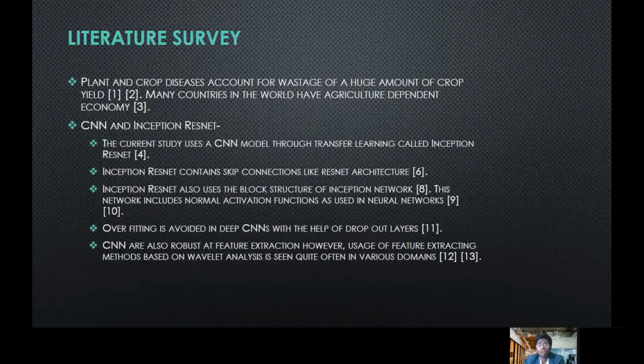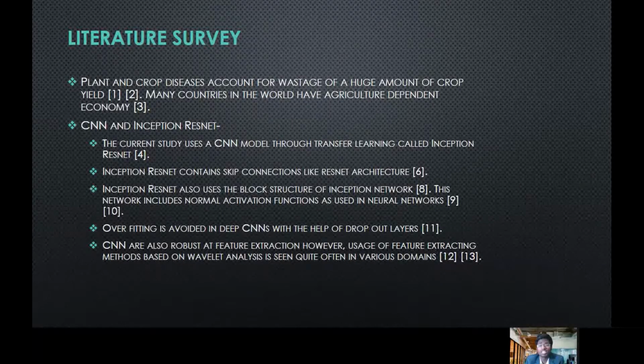Plant and crop diseases account for wastage of a huge amount of crop yield, and many countries in the world have a very agriculture-dependent economy. So these countries face a huge amount of loss, both in terms of money as well as in terms of food. Now coming on to the neural network part, CNN and inception ResNet.